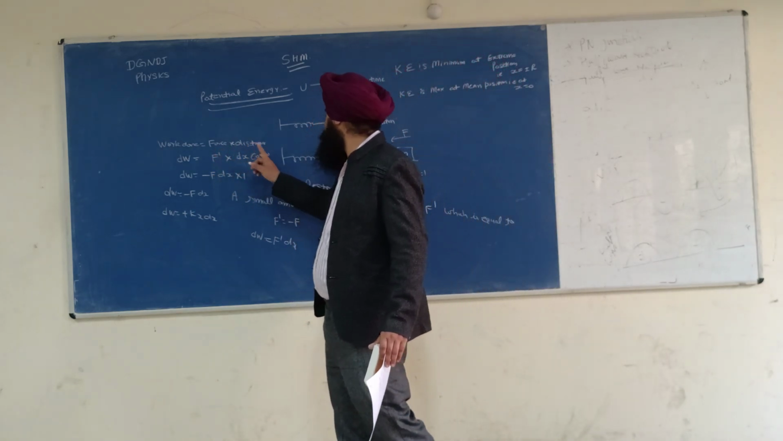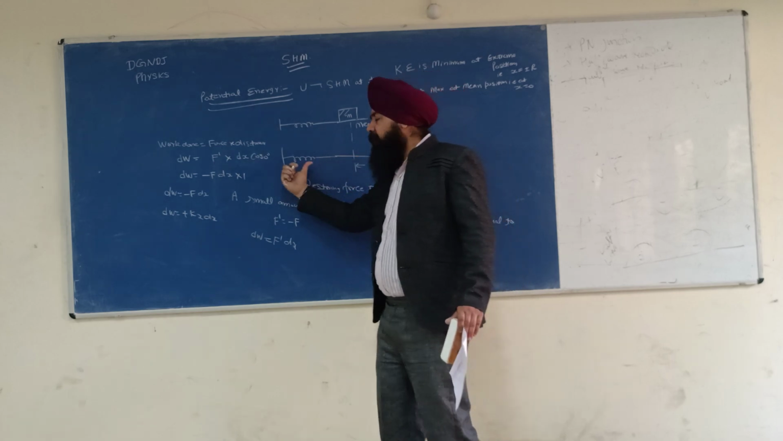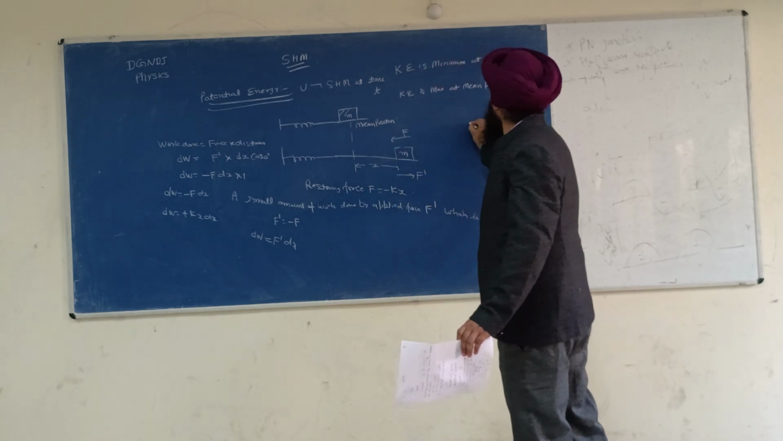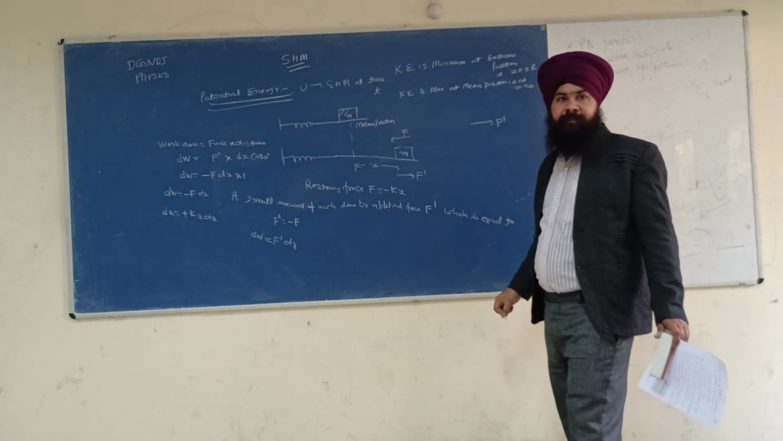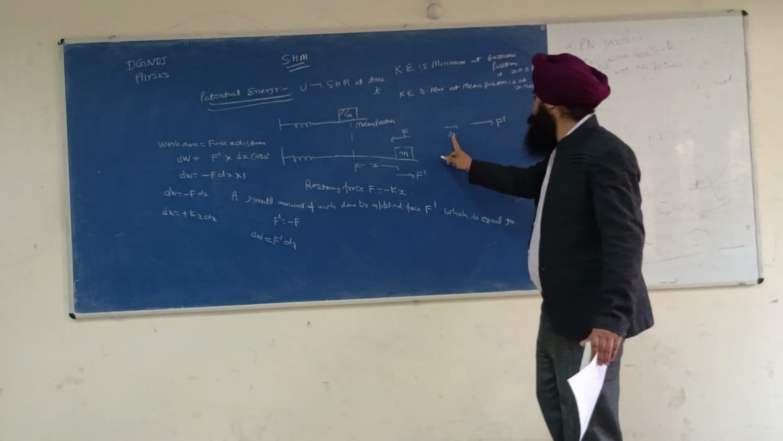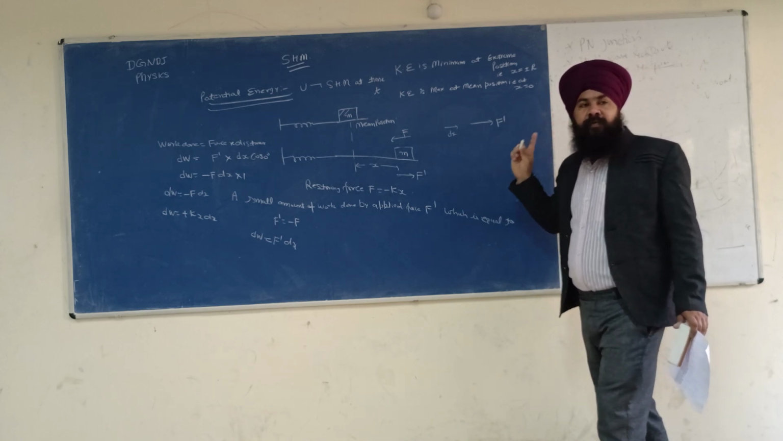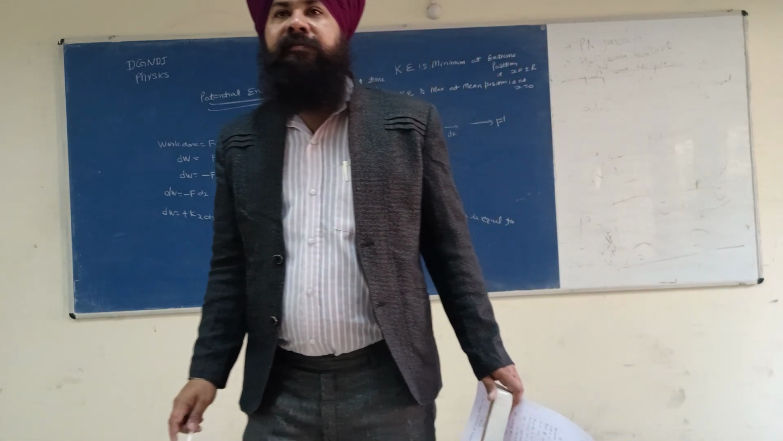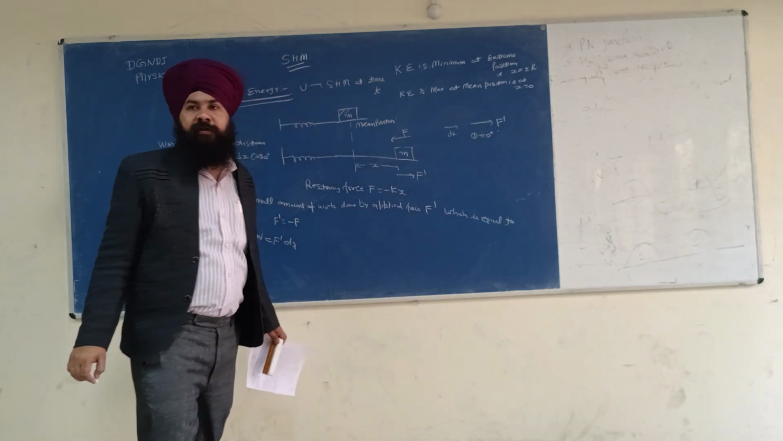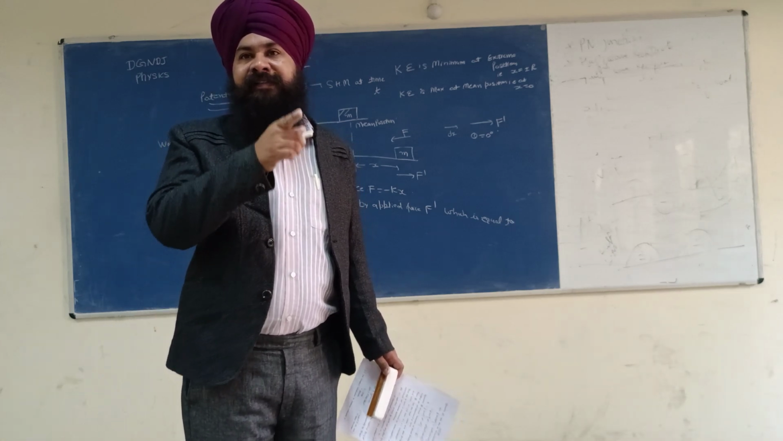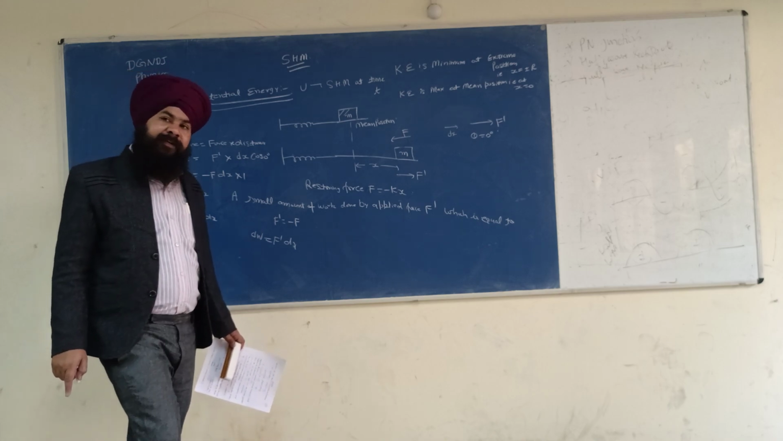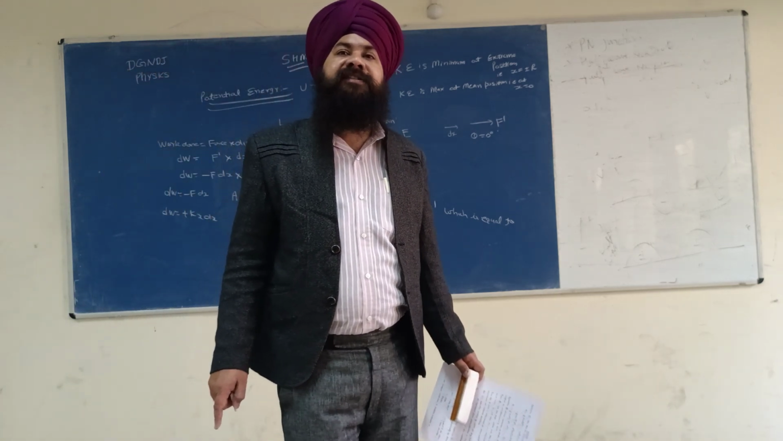See, this F prime is acting in this direction, and the small displacement dx is also acting in the same direction. This is the direction of F prime and this is the direction of dx. Both are acting in the same direction. What is the angle between them? Theta is equal to 0 degree, because both are acting in the same direction, or we can say they are parallel. When two lines are parallel, the angle between them is 0 degree.